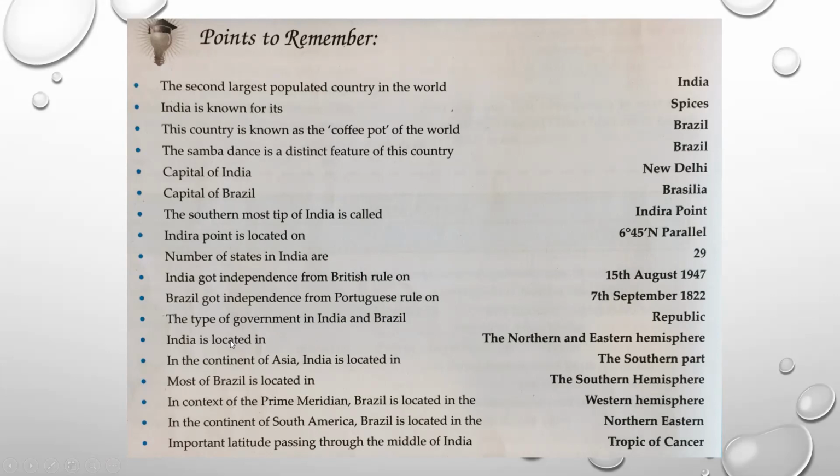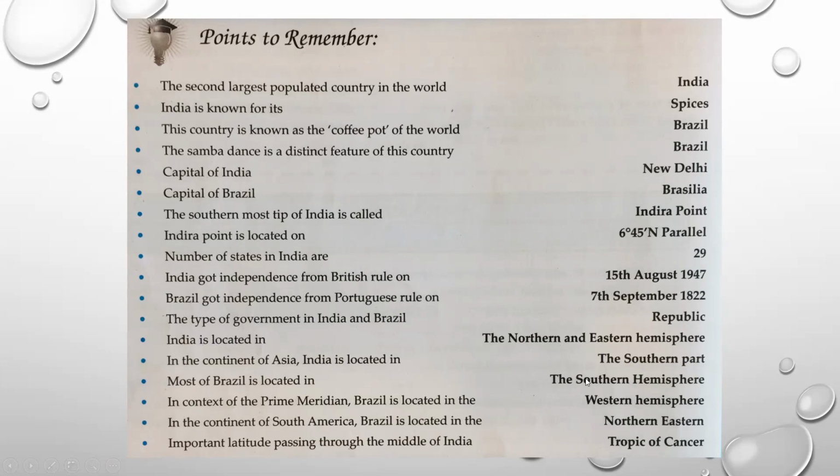Now let us discuss about the location where India is located. India is located in the northern part and eastern hemisphere, east direction and northern direction. And according to the continent of Asia, because our country is an Asian continent, according to Asia continent, India lies in the southern part. Now about Brazil.